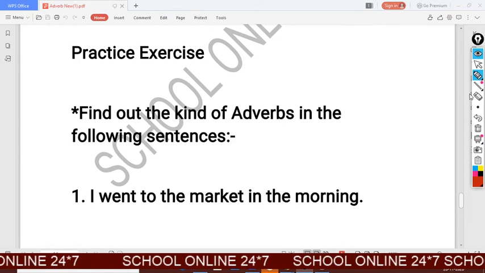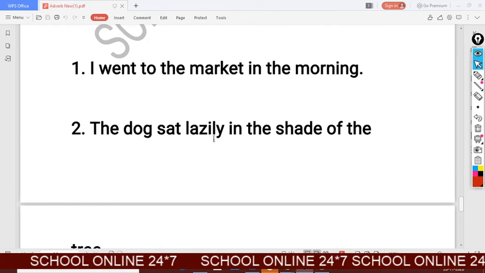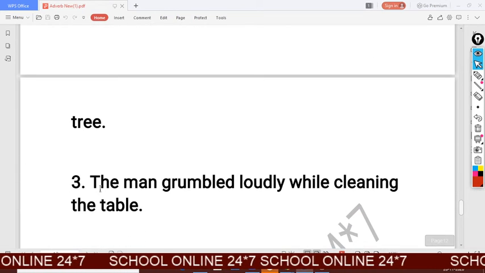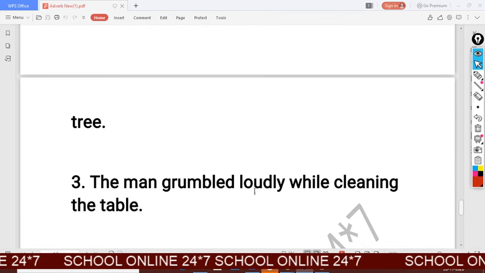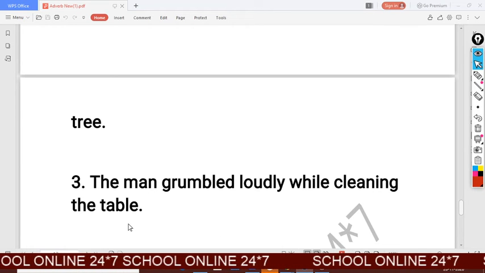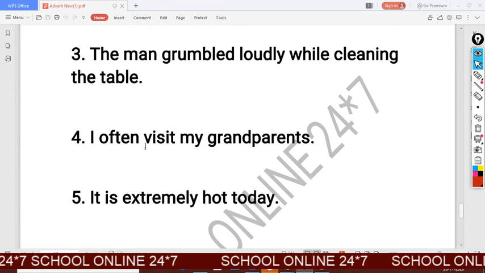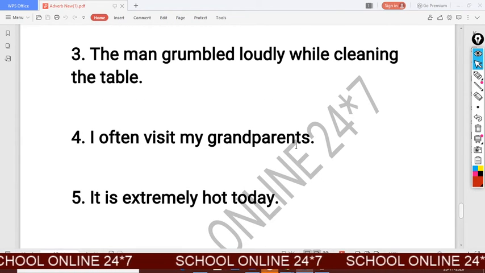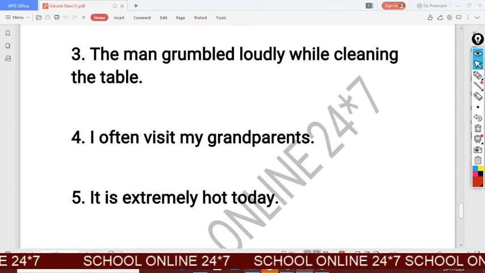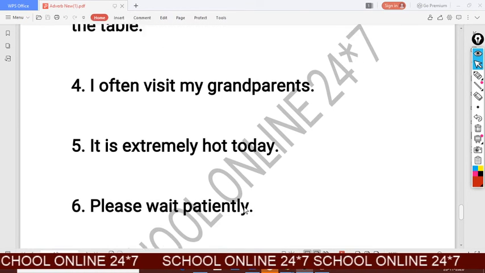Next, the dog sat lazily in the shade of tree. The man grumbled loudly while cleaning the table. I often visit my grandparents. It is your fourth sentence for exercise. Fifth, it is extremely hot today.